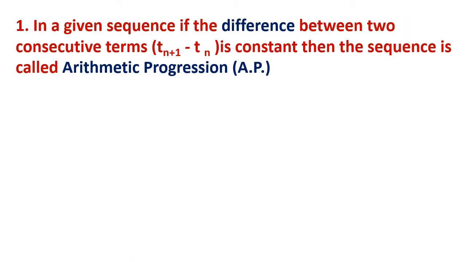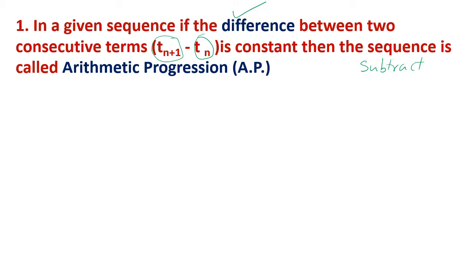In a given sequence, if the difference between two consecutive terms is constant, then the sequence is called an arithmetic progression. This is the definition and statement. Two or three terms are very important. Difference: to get the difference, you should subtract. Whenever you want the difference, you have to subtract. What to subtract? Subtract one term from the other. From which term are we subtracting which term? We will subtract this term from the next term.